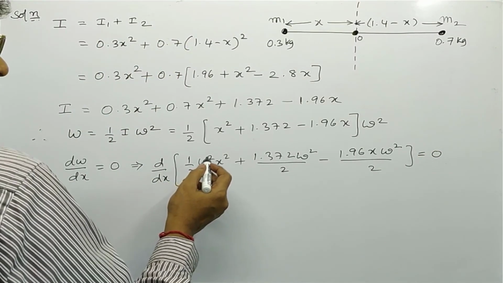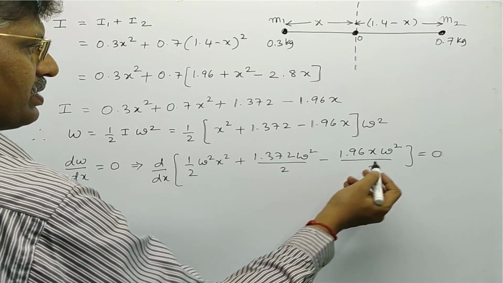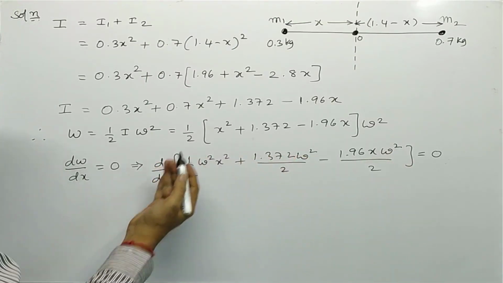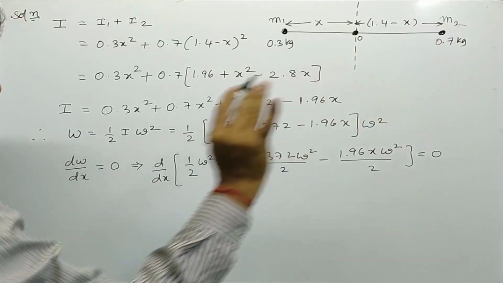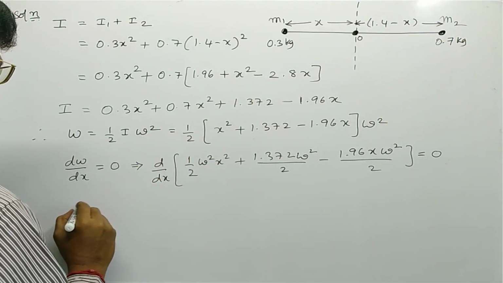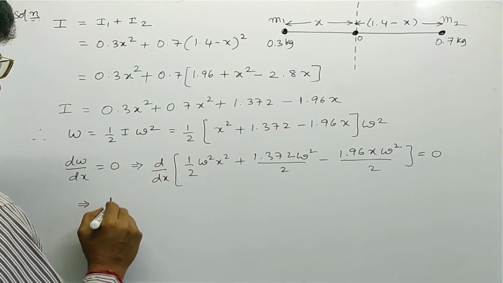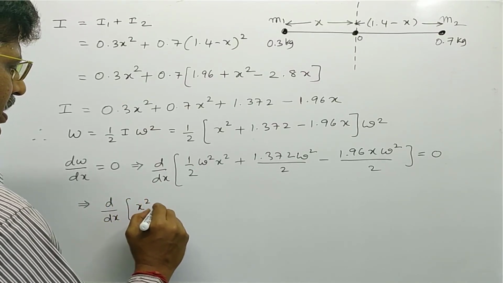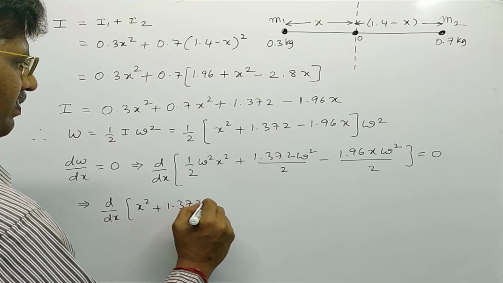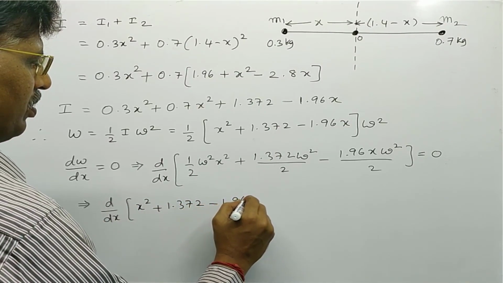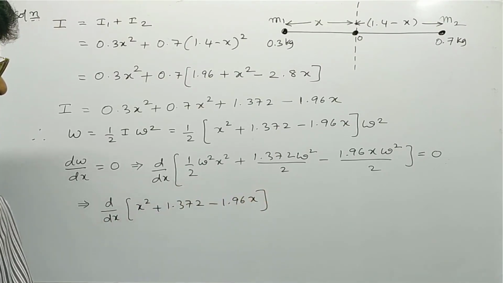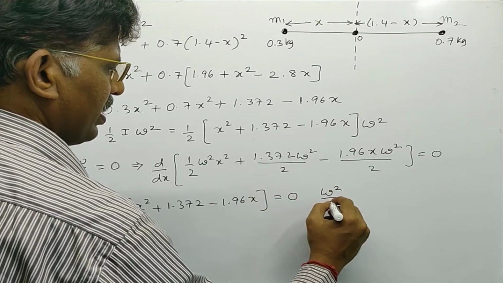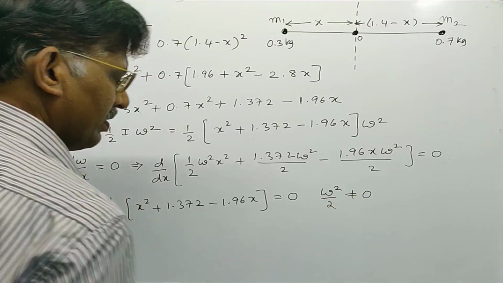Here half omega square is a constant, you can take it as common and send it to that side, that becomes 0. So that implies the remaining terms, d by dx of x square plus 1.372 minus 1.96 into x, is equal to 0. Here omega square by 2 in all the terms is not equal to 0.